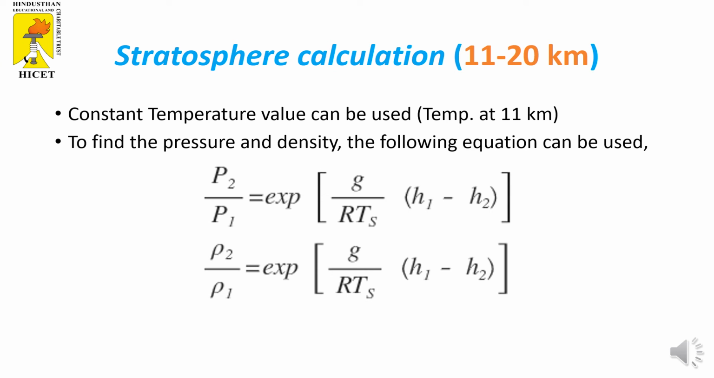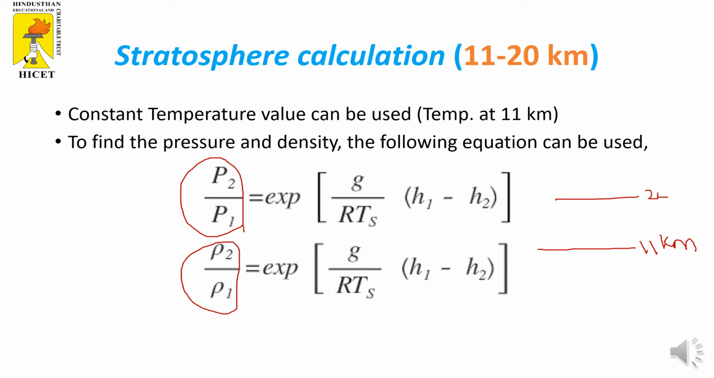Like a previous one, the first equation stands for the pressure, that is P2 divided by P1. The second equation stands for rho 2 divided by rho 1. Similarly, here also, 1 is the lower altitude and 2 is the higher altitude. And one more thing we have to remember while solving the problem in the stratosphere calculation: here the reference altitude is 11 kilometers. Then the chosen altitude is 20 kilometers.